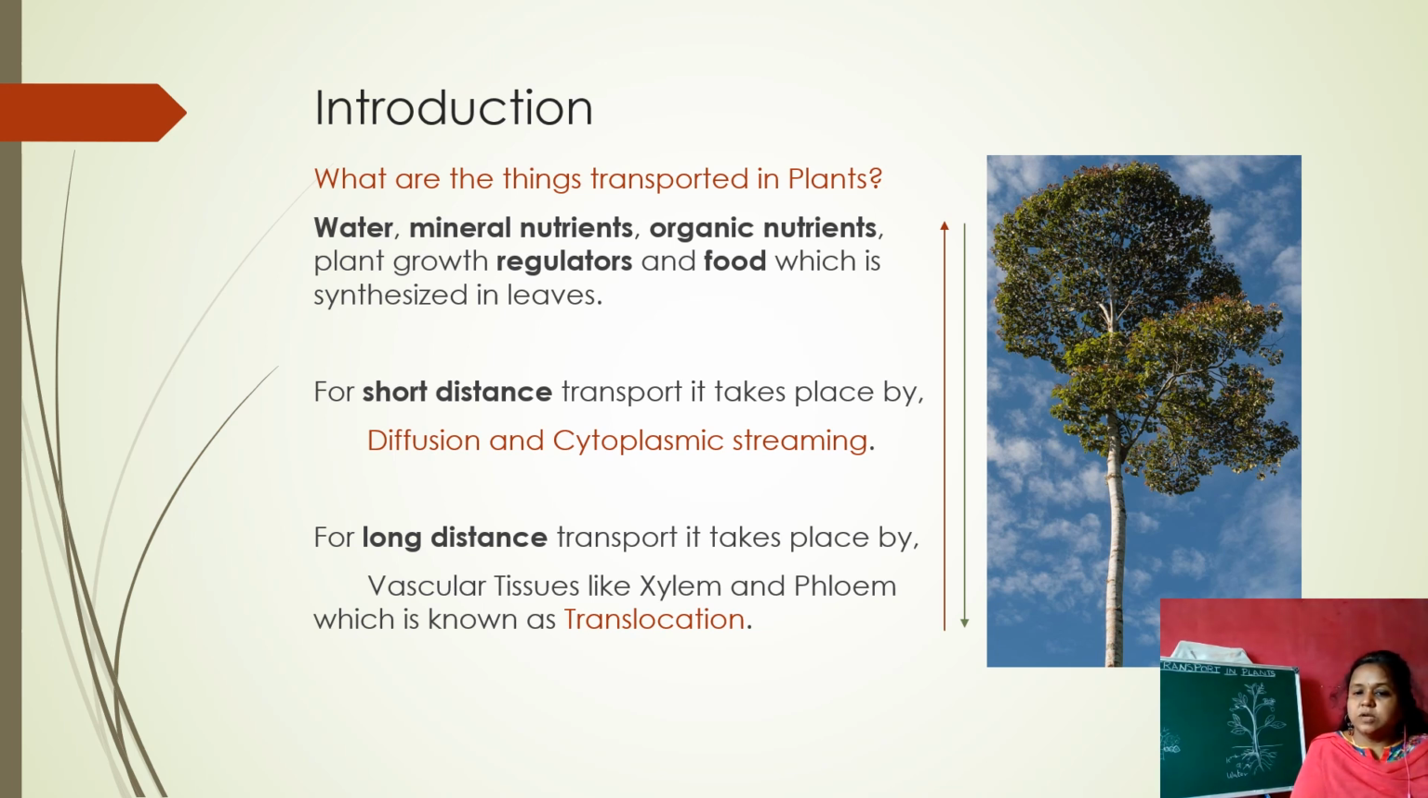And this transport includes two types of distances, that is short distances and long distances. For short distance, the transport takes place by diffusion and cytoplasmic streaming. For the long distance, it takes place by the vascular tissues like xylem and phloem, which is known as translocation. The translocation of water is done by the xylem, and the translocation of food is done by the phloem.